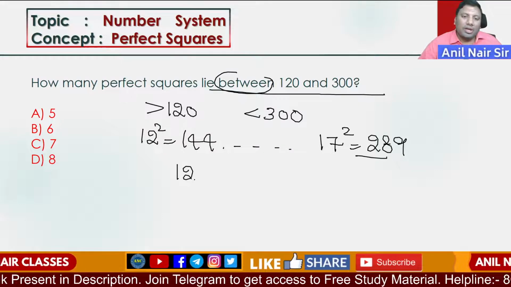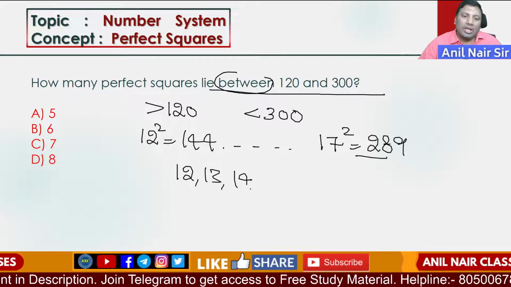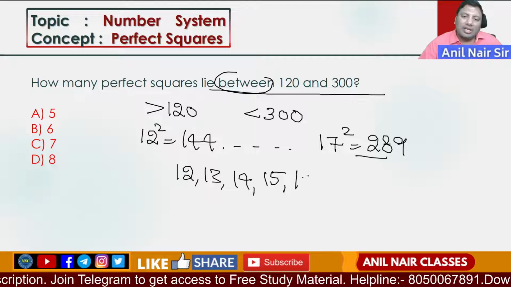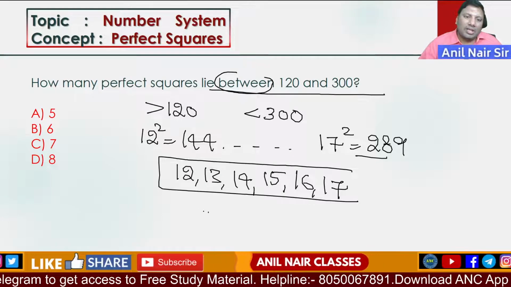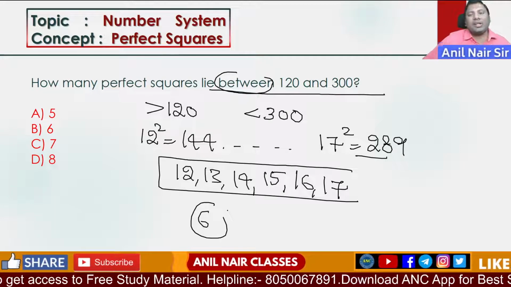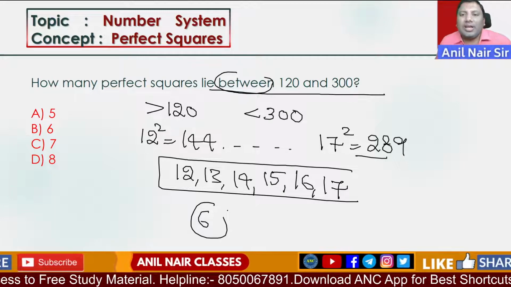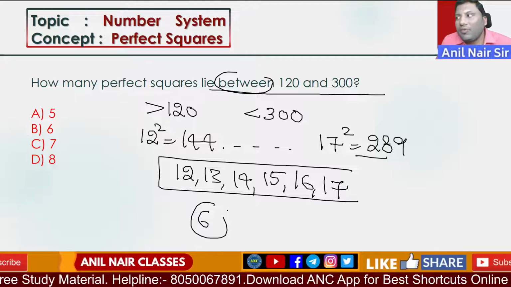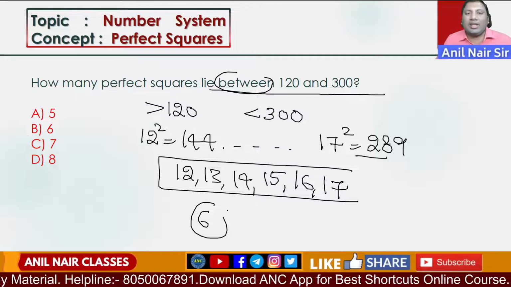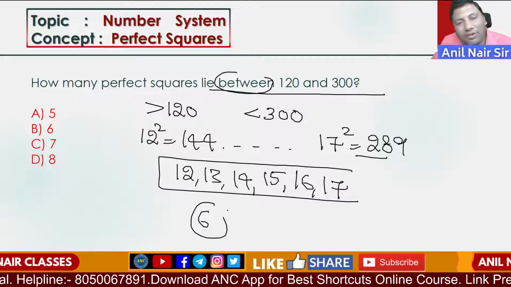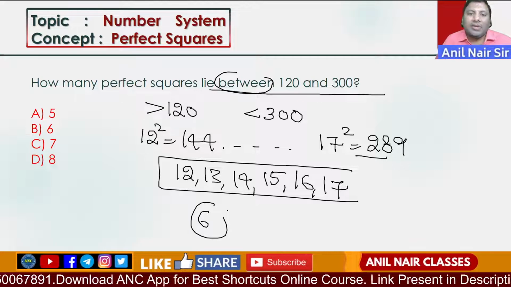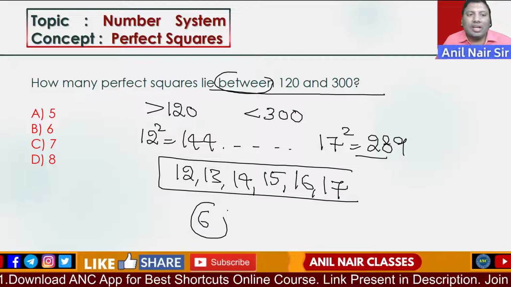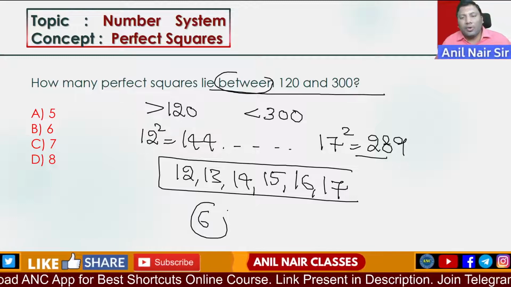So this will be 12, 13, 14, 15, 16, 17. 12 to 17. Totally how many numbers are there? 6 perfect squares are there between 120 and 300, greater than 120 and less than 300. 12 square is 144, which is greater than 120. 17 square is 289. So 12 to 17, totally 6 numbers. I hope it is clear.